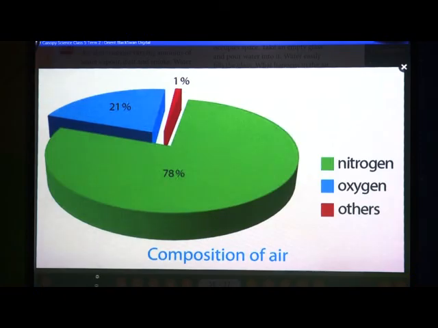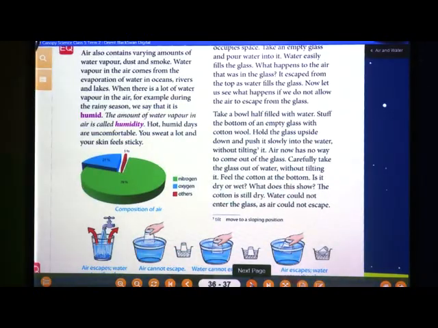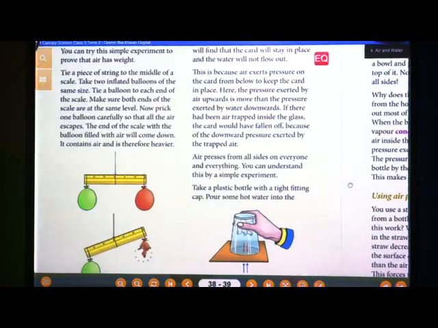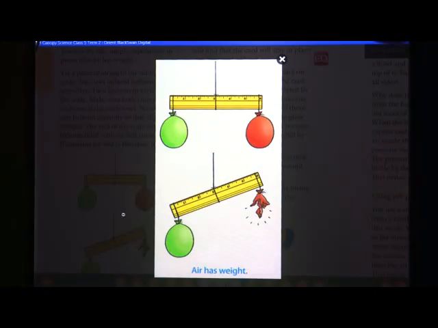In this way you can show the experiment, and from that you can show that air occupies space. Then afterwards we have to see the second property of air, that air has weight. This simple experiment you can also do at your home.